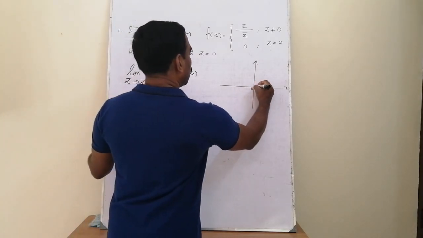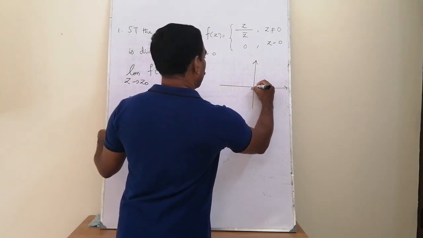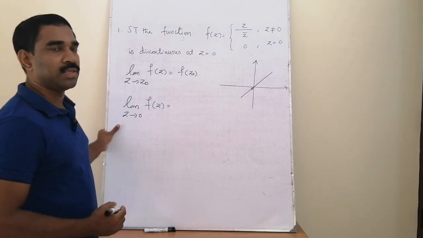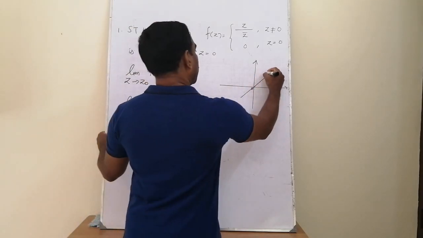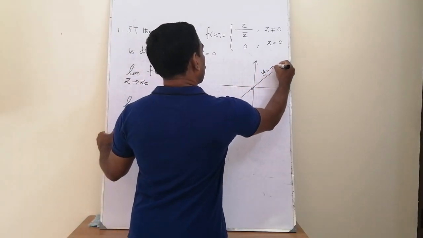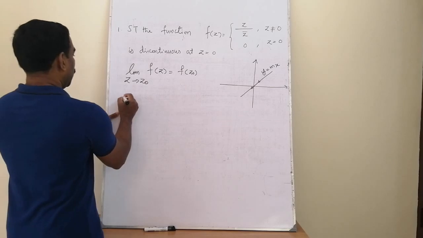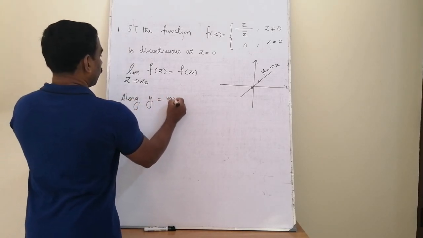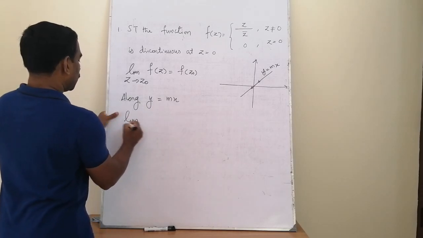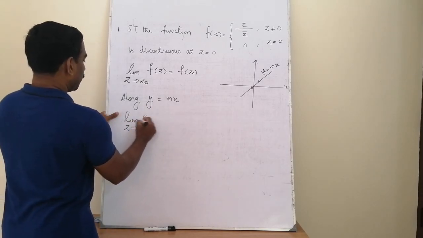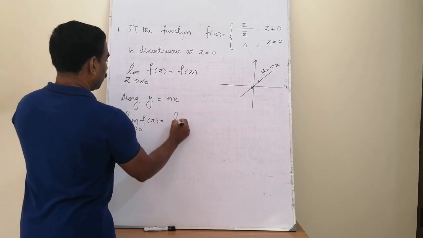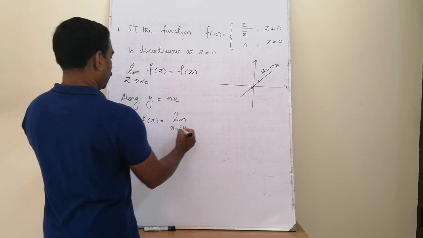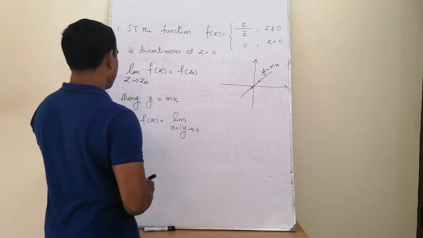Suppose we are approaching 0 along a straight line passing through the origin. Suppose this is one straight line. Suppose the equation is y is equal to mx, and we can consider different straight lines for different slope m. Along the path y is equal to mx, we are evaluating the limit as z tends to 0 of f(z), equal to limit as x plus iy tends to 0.